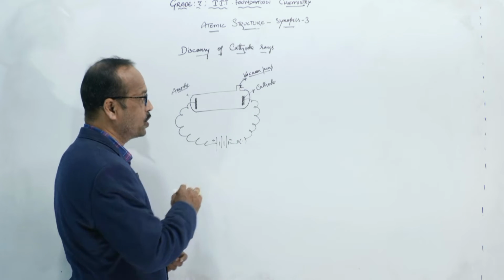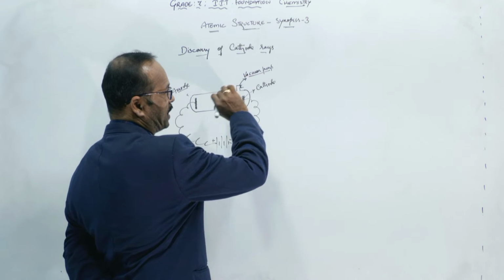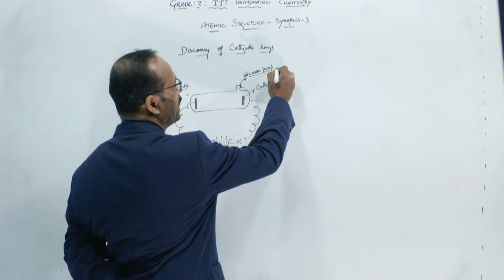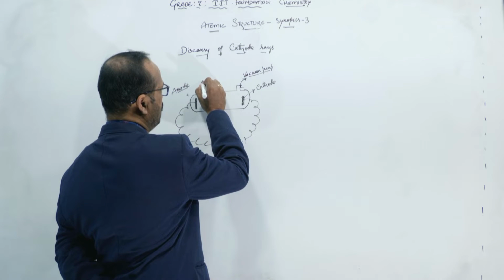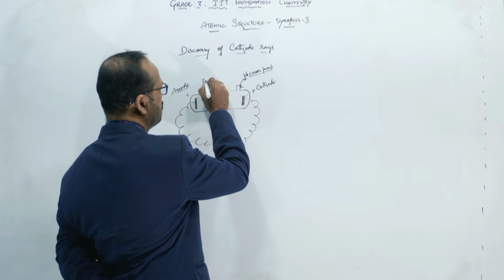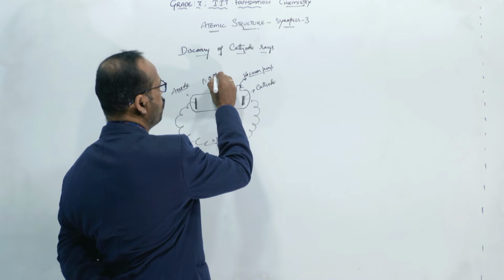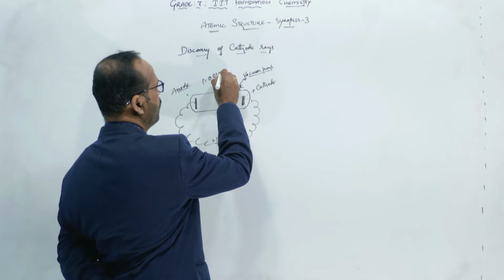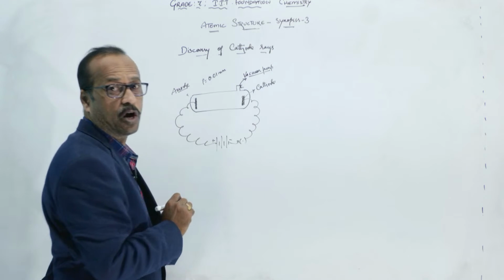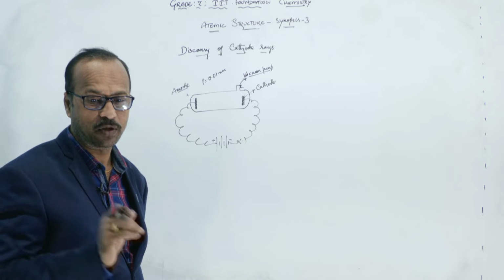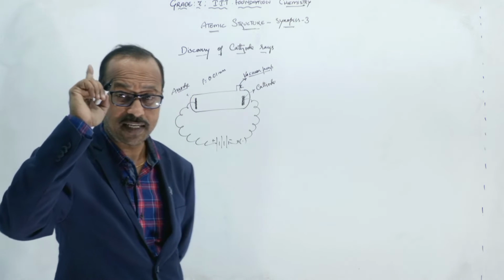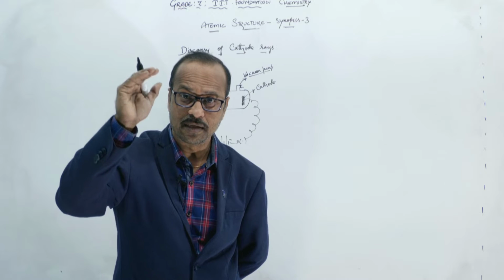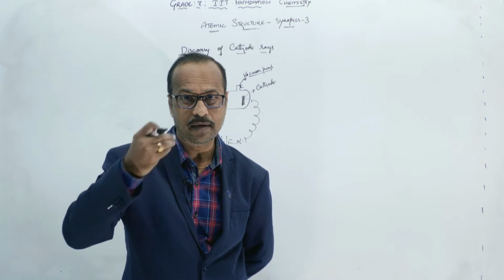The pressure inside the glass tube is maintained at almost 0.01 mm of mercury. How much pressure? 0.01 mm. From 760 mm he removes the air.